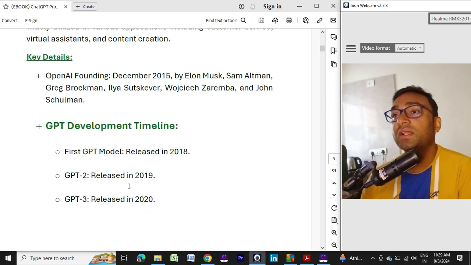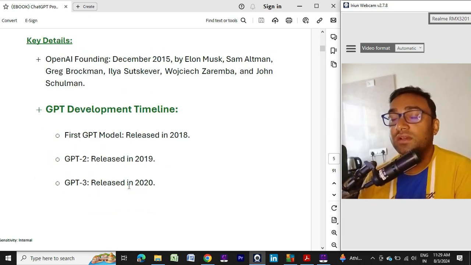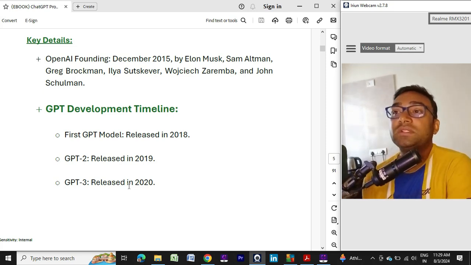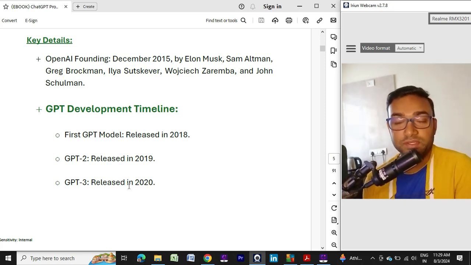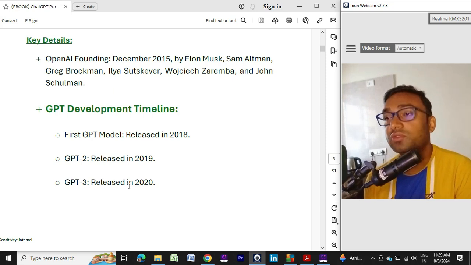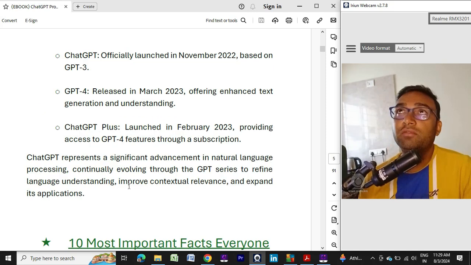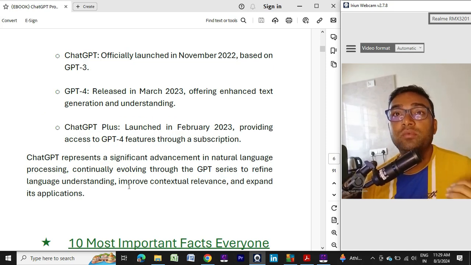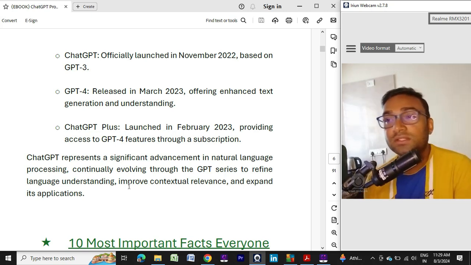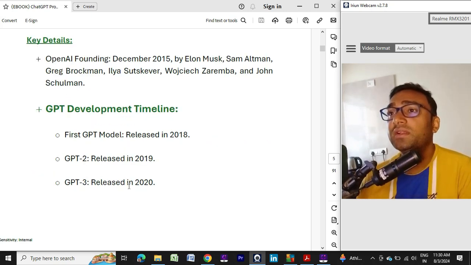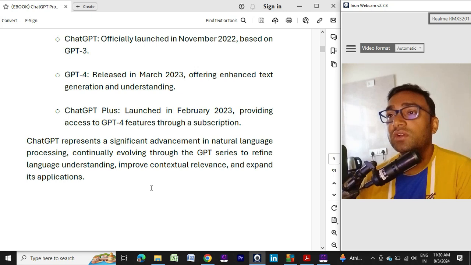After that, the GPT format was introduced. The first GPT model came in 2018. Then GPT-2 was released in 2019, and GPT-3 was released in 2020. Every year, or every time, they are improving themselves. They are feeding in content and information, and that's how they are updating almost every year.